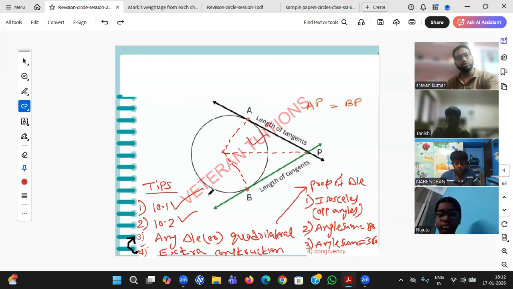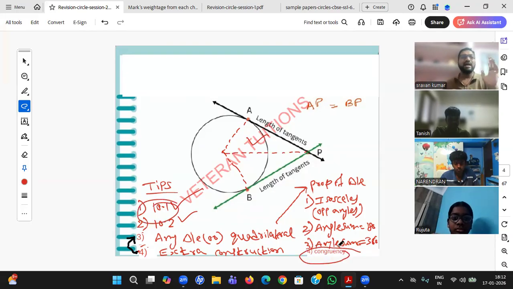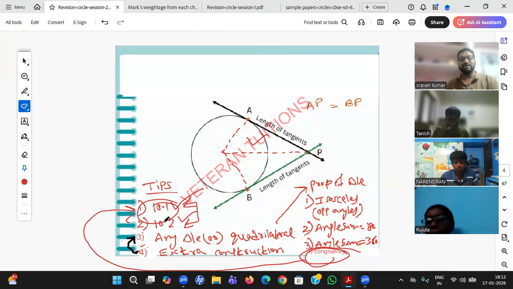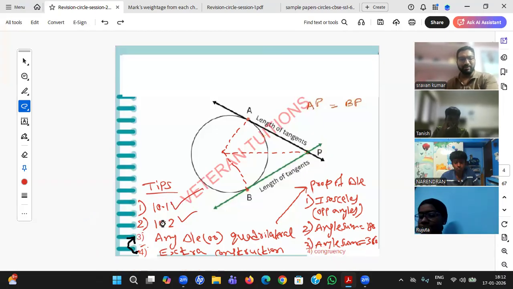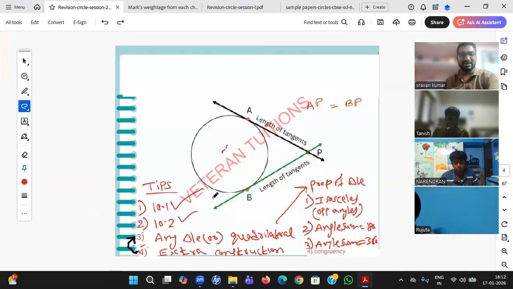But I am sure students will again make this mistake, because I have seen it. As soon as they look at the question, in spite of thinking of 10.1, they directly jump here. Again, I am saying most of the questions will end here. 10.1, 10.2, your answer is finished. If you jump here after looking at the question, you will again come back here, and then you will get the answer. But in spite of that, please, I am repeating, apply this particular trick. With that, let us start today's session.